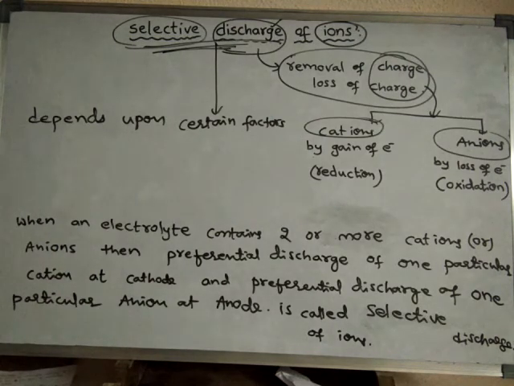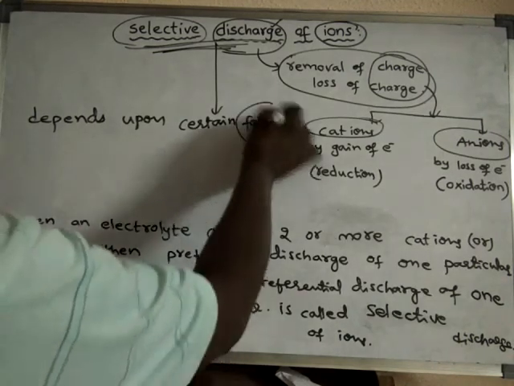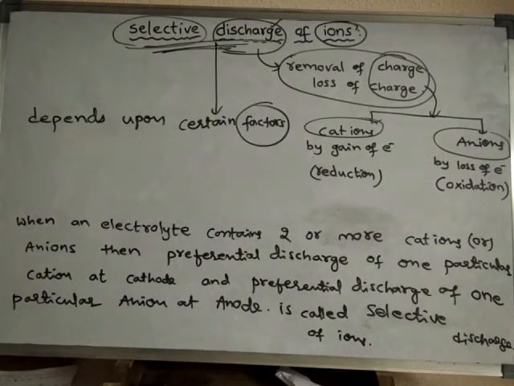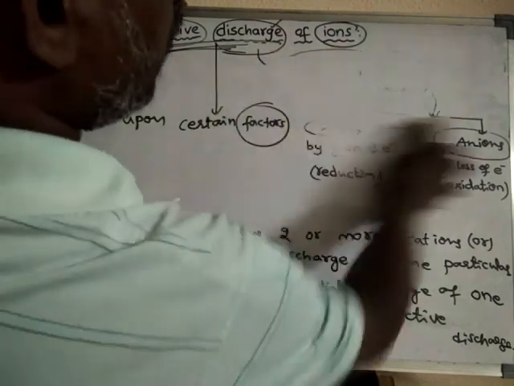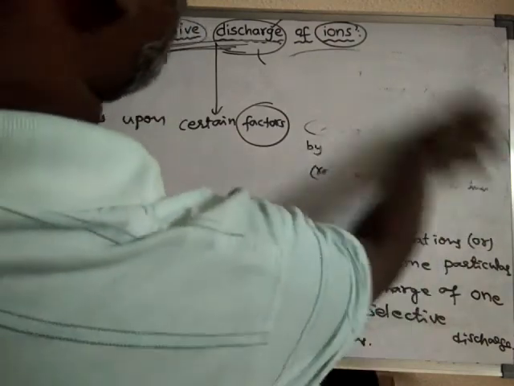So we will learn those factors which affect the selective discharge of ions. There are three factors which help in selective discharge of ions, and we will learn those three factors in detail.